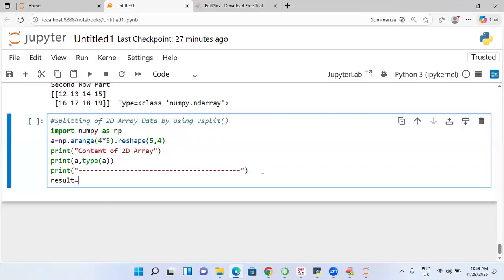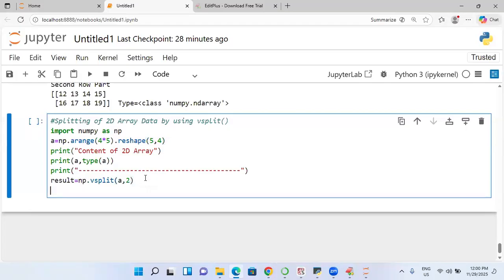Observe now, result is equal to NP dot V split of A comma 2. What is this now? 4 into 5. 5 into 4. See what will happen in this case. Print result comma type of result.